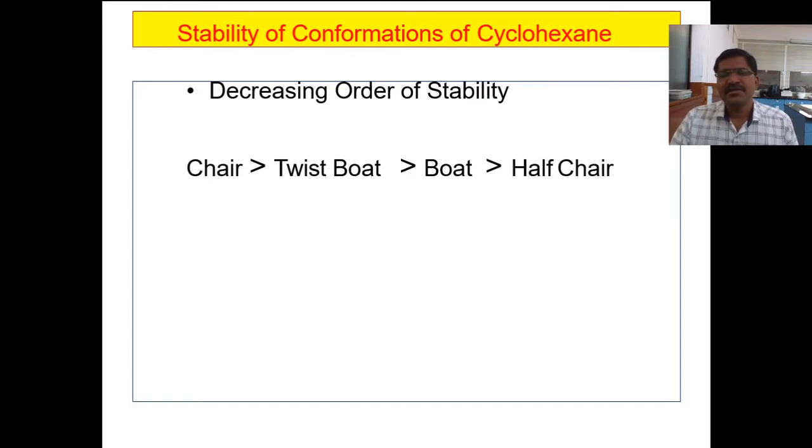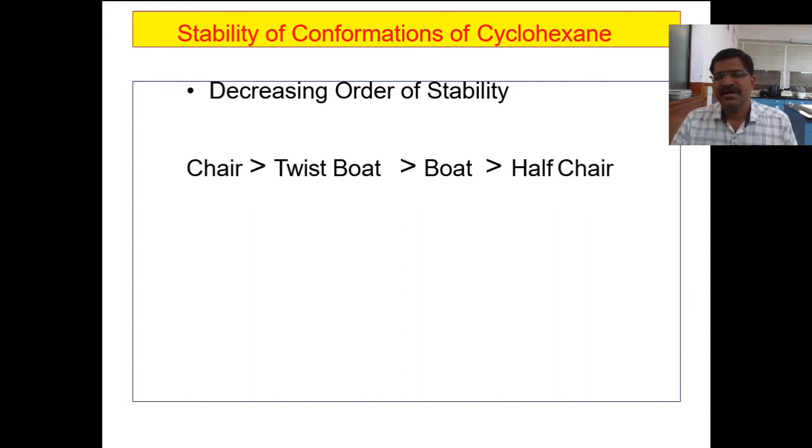Before going toward stability, everybody must remember that stability of a conformation totally depends on the potential energy content. Potential energy content means the energy required for the conformation to exist at room temperature.